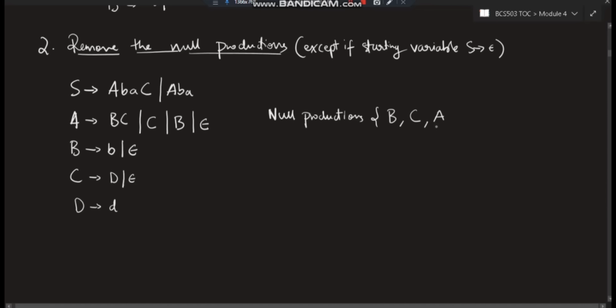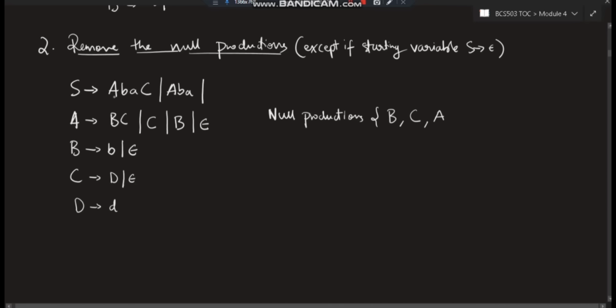Now, if A is null, I have to again start from the beginning and substitute all the places where A is null. Now see, A and C is null here. Okay, A and C I have to consider again. I had considered C specifically and got this one. Now I have to consider A also.